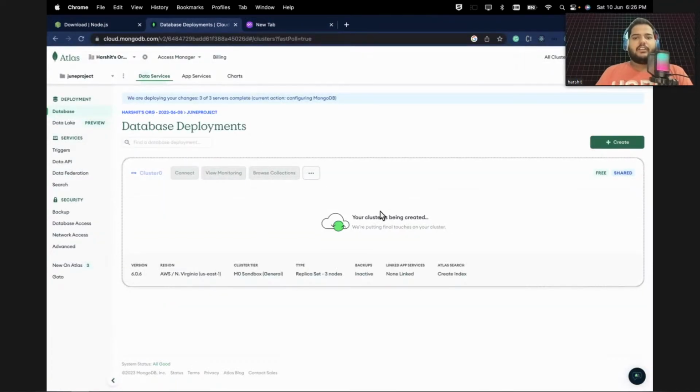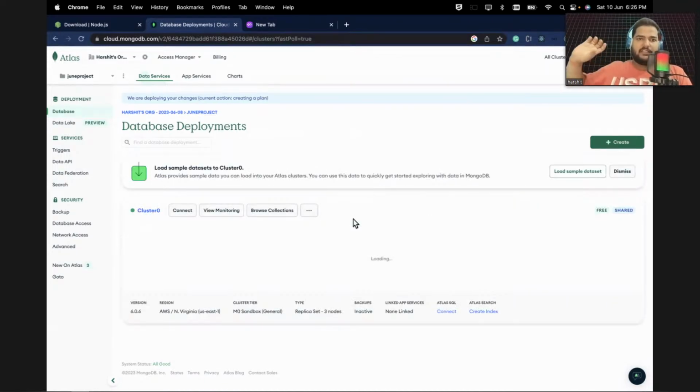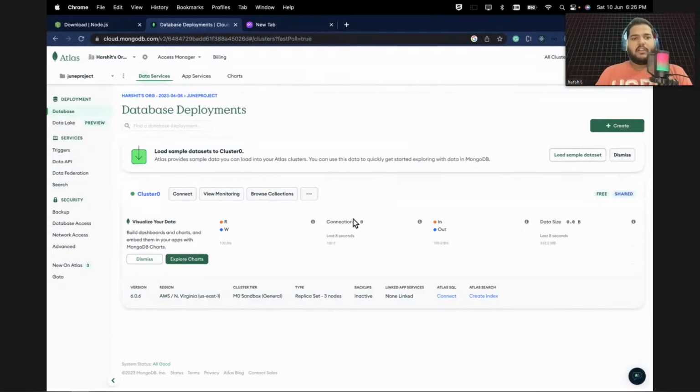Okay, just wait for a few seconds. It's saying your cluster is being created. It's creating my database in North Virginia. So now I guess my database is up. Now what you will do is click on this Connect.